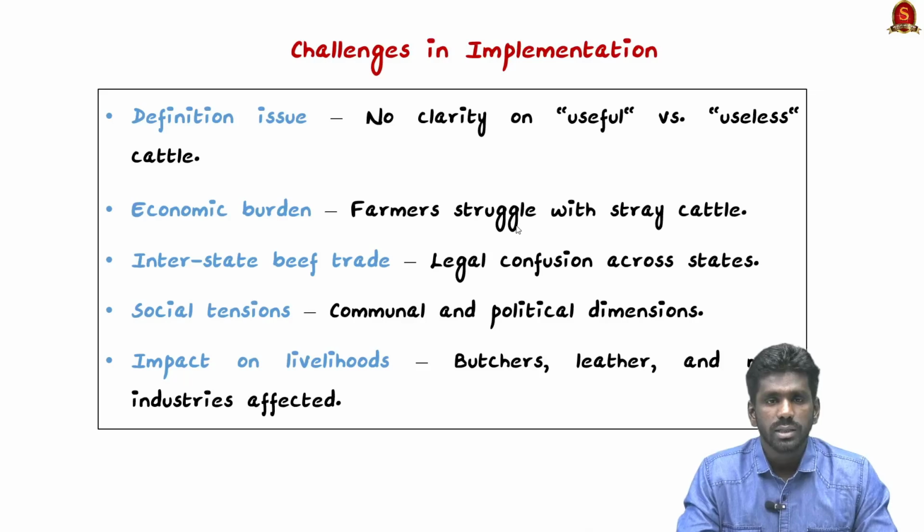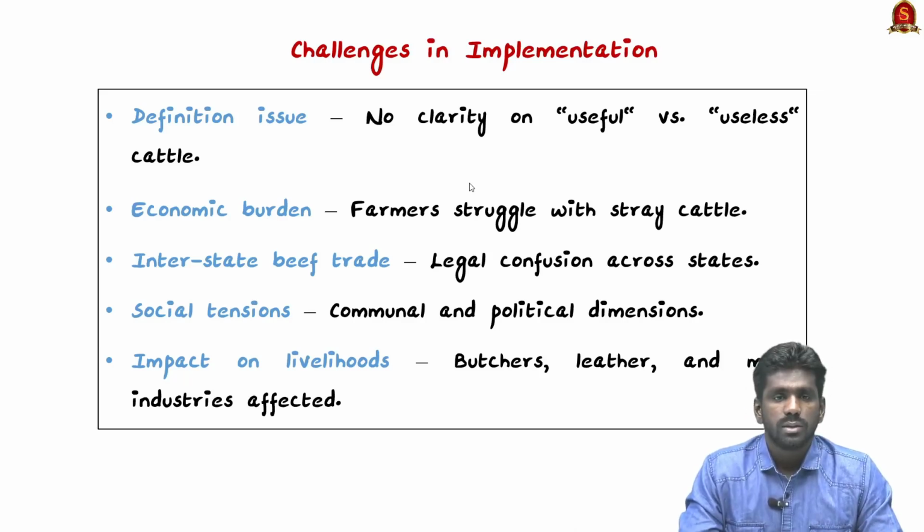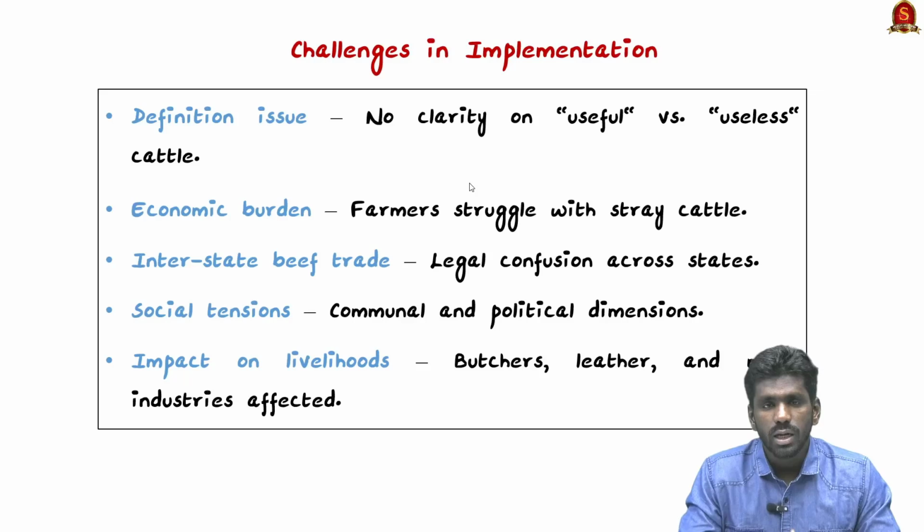So this interstate beef trade, or varying laws across various states, also makes the transport of cows difficult and a major issue. The next important challenge is religious and social tensions. Cow slaughter bans have communal and political dimensions. So this also leads to social unrest and sometimes mob violence.